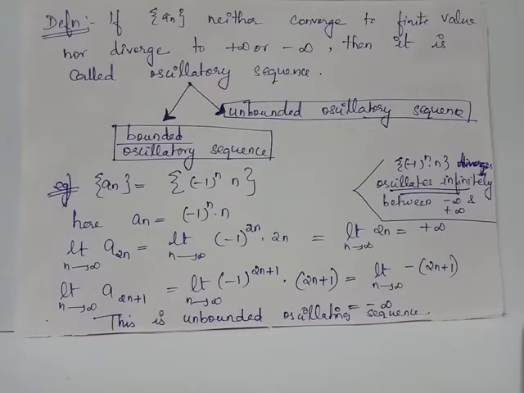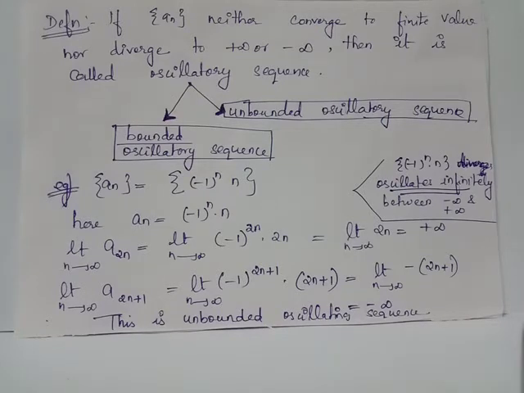Let us consider another example. Sequence a_n equals (-1)^n multiplied by n. Here we have the general term a_n equals (-1)^n multiplied by n. When you consider the limit as n tends to infinity of a_{2n}, you will get the limit as n tends to infinity of (-1)^{2n} multiplied by 2n.